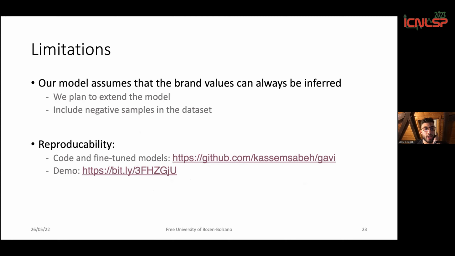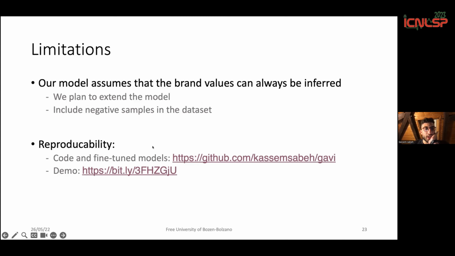But it's also something that we plan to test, because it's interesting to know, since it's a generative model, whether the model would be able to detect that the actual brand cannot be inferred from the description. So to solve this problem, we plan to extend the model to be able to detect negative values, and we also need to include negative samples inside our dataset.